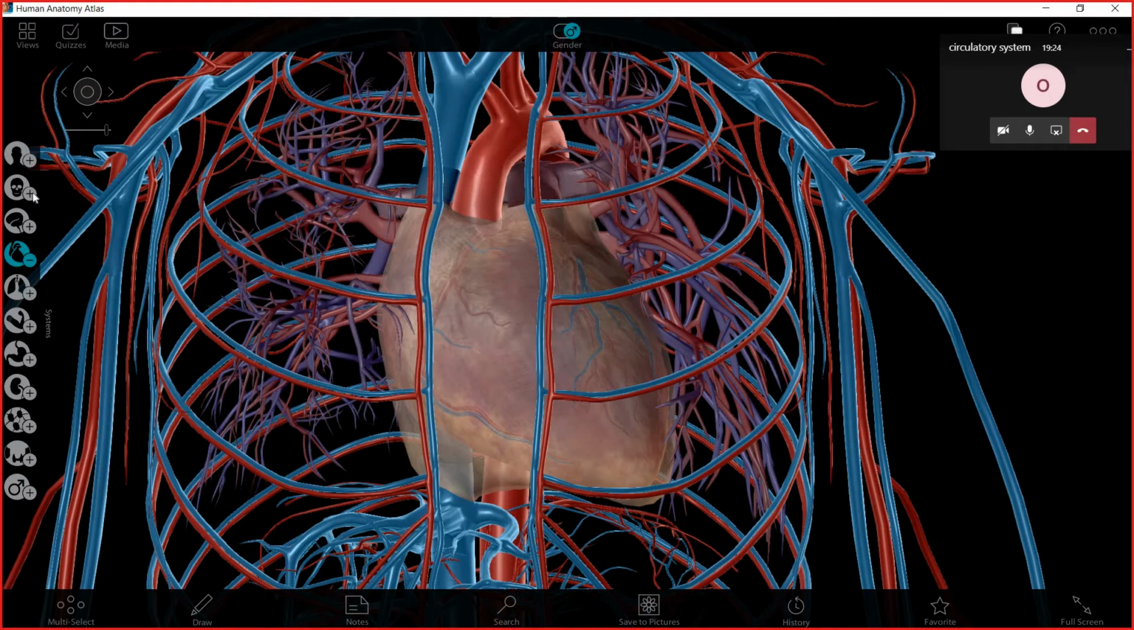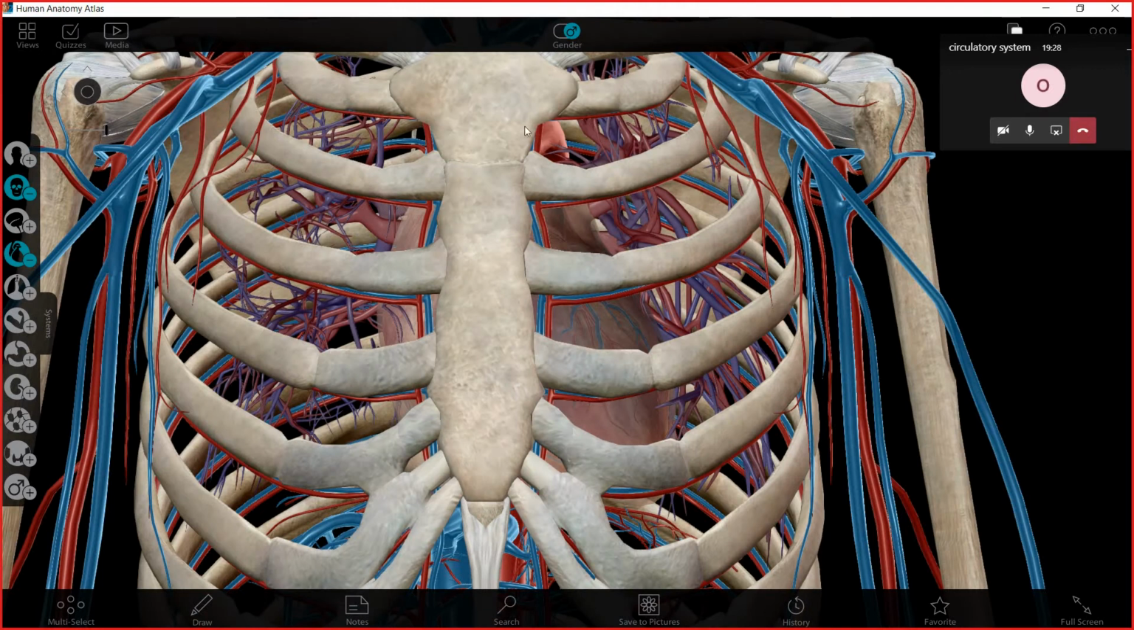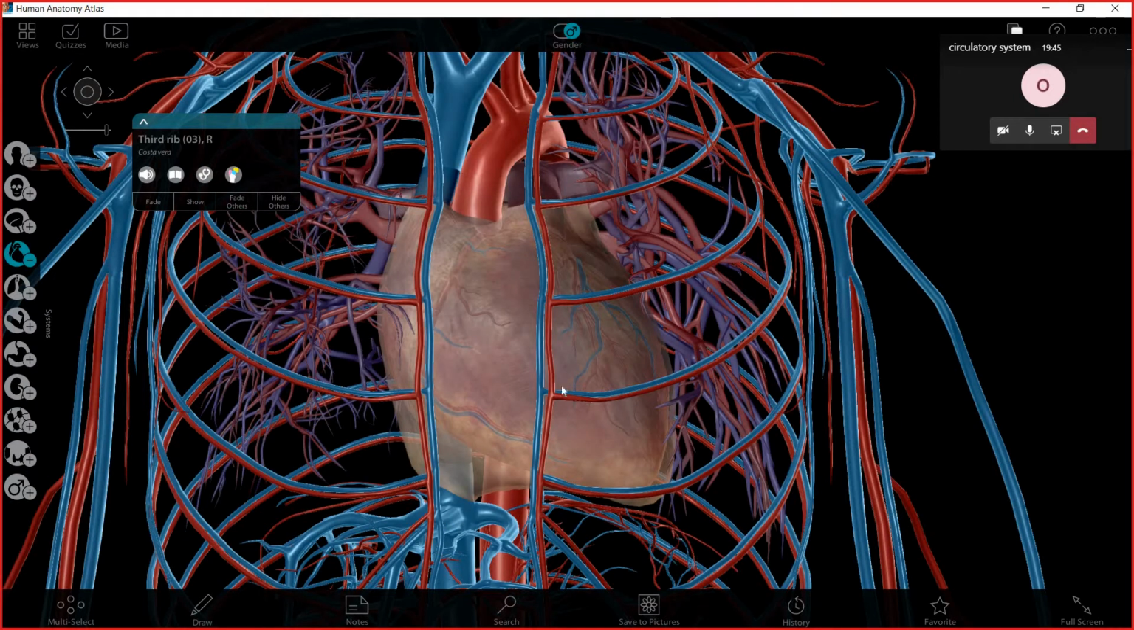Okay? So now, what protects the heart? As we can see, this is called the rib cage. These bones are called the rib cage. So the rib cage here protects the heart. Now we can see what happens when we remove the skeleton. Yes, so the heart is protected by the rib cage.